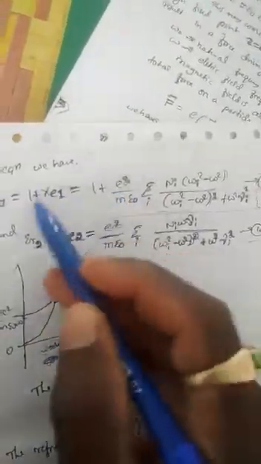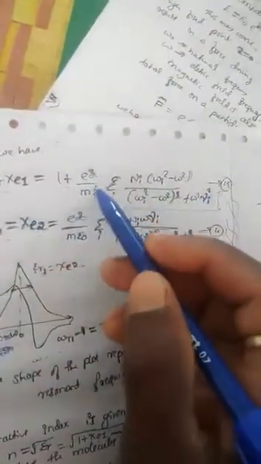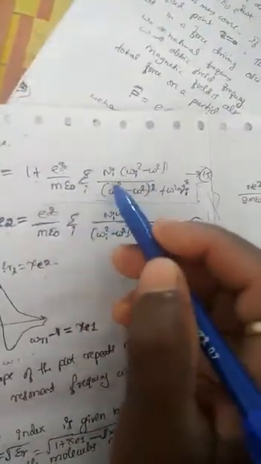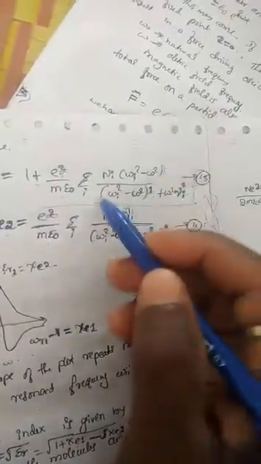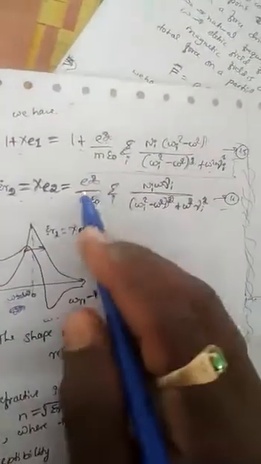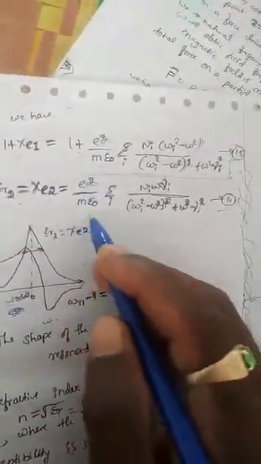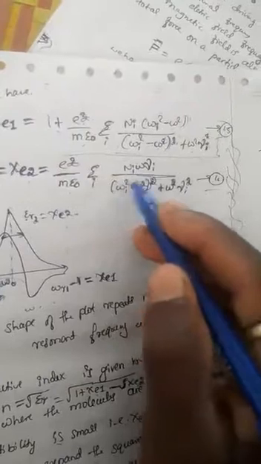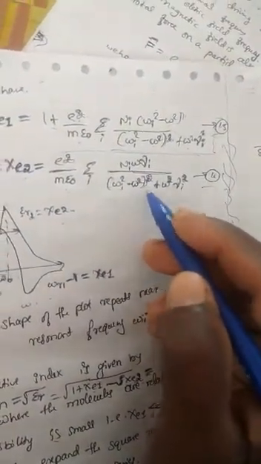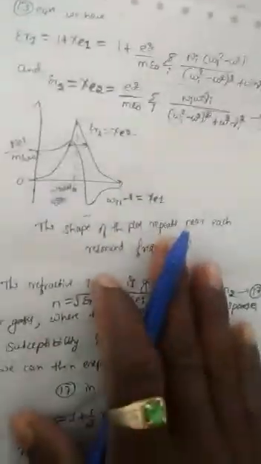Then 1 plus chi e1 is, as before, e square divided by m epsilon naught, summation of n i times omega i square minus omega square, divided by omega i square minus omega square whole square plus omega square gamma square. Chi e2 is e square divided by m epsilon naught, summation of n i omega gamma i divided by omega i square minus omega square whole square plus omega square gamma i square.